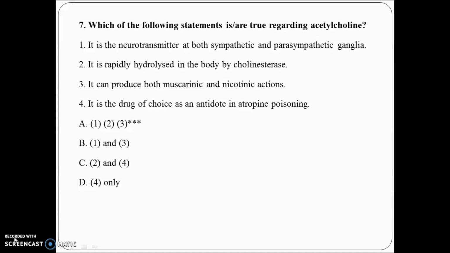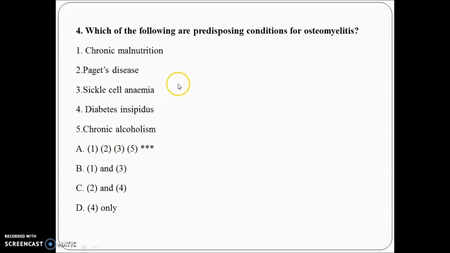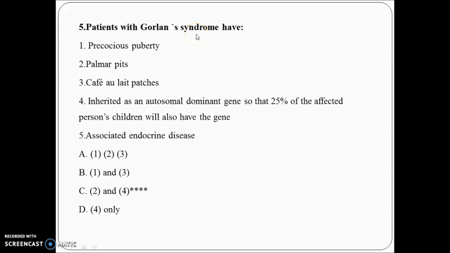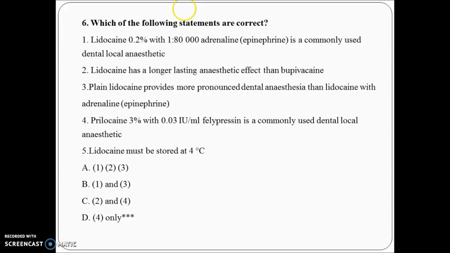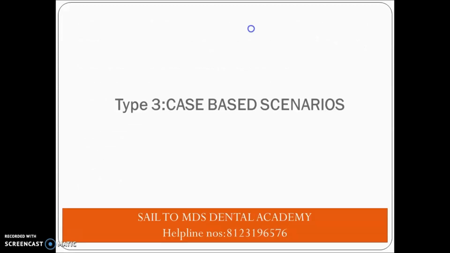So again, let's recap what we have seen. See dear friends, first we have seen where the disease and predisposing conditions are given. Here they have given a syndrome; we have seen the syndrome-based question. Here in the question they have given nothing, they have just asked which statement is correct or incorrect. Fine. And then we have seen where a disease, a condition or a substance is given, and they have asked which is true or false. So in this manner you have to approach your multiple choice questions. Either they will give a plain statement, or they will give the disease, or a syndrome will come.